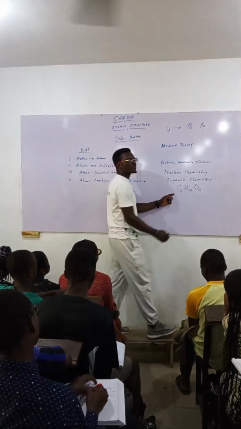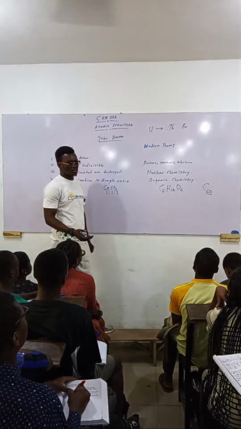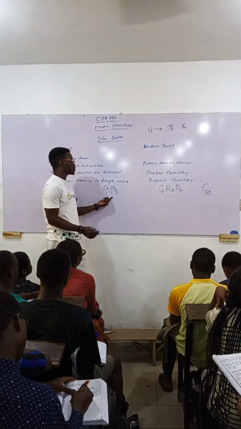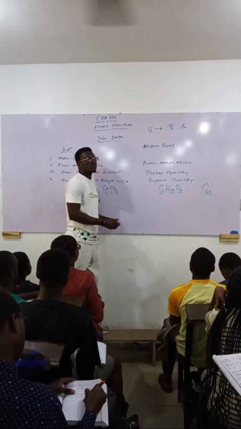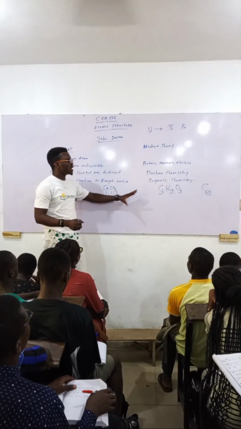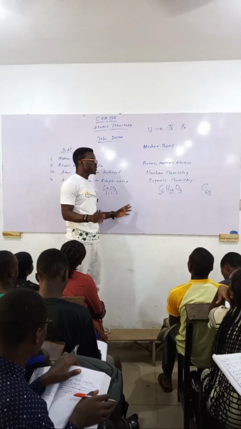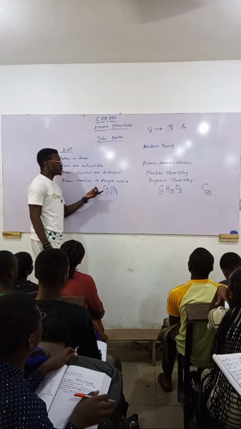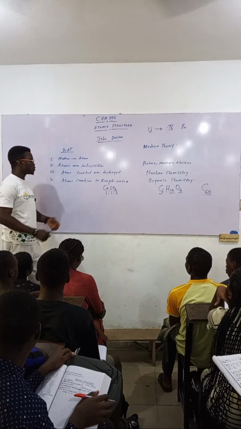So for organic chemistry, let me even just start with the simplest. You can still have an organic compound that has 60 carbons, as simple as it is. So you can't say they always combine in simple ratio. They can combine in huge ratios too. When you get to study some compounds later, you realize that you can have huge molecules and not in basic ratio at all. So that also proves this theory wrong, that atoms usually combine in simple ratio.